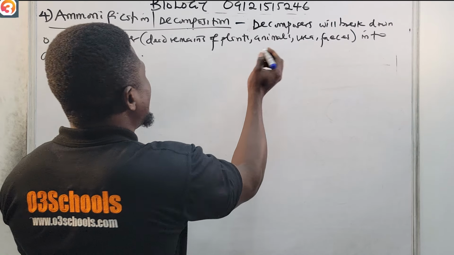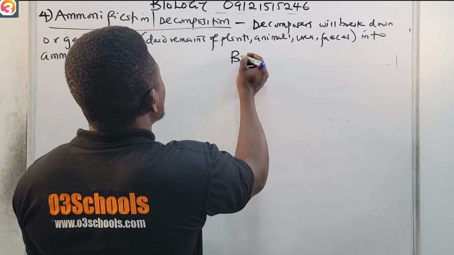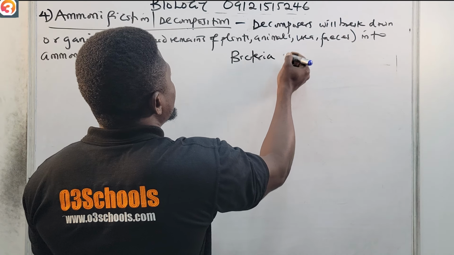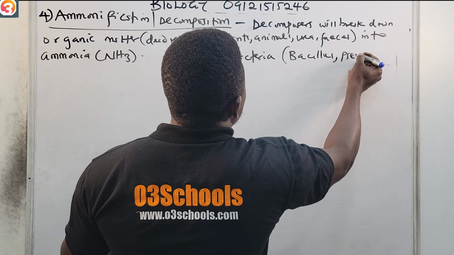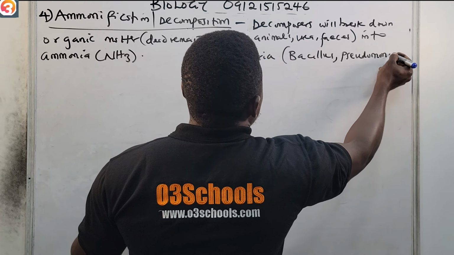An example of bacteria that aids this ammonification is Bacillus. Then you also have Pseudomonas.